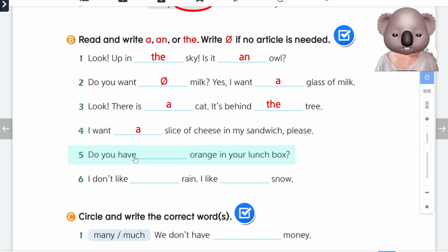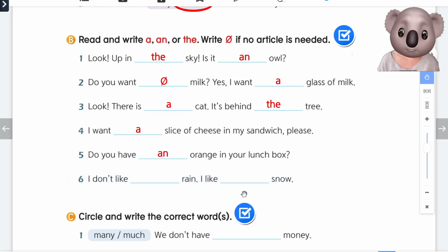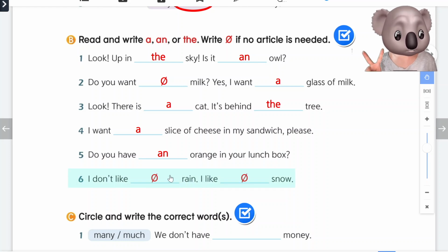Number 5. Do you have orange in your lunchbox? Orange is a singular noun. Orange starts with an O. O is a vowel. Do you have an orange in your lunchbox? Number 6. I don't like rain. I like snow. Do you remember? Weather words are non-count. So we will do 2 zeros and 2 slashes. I don't like rain. I like snow.